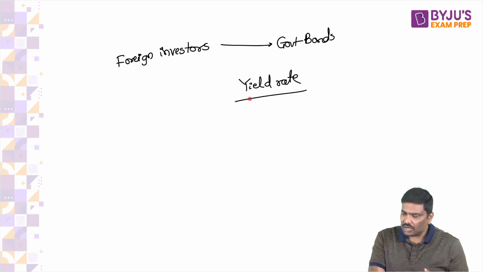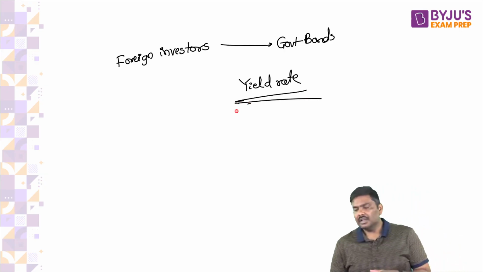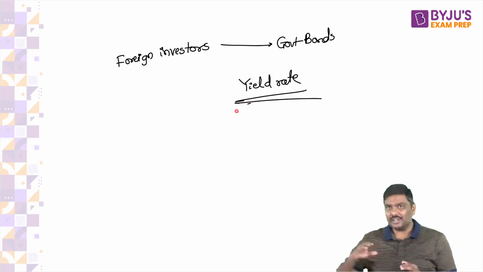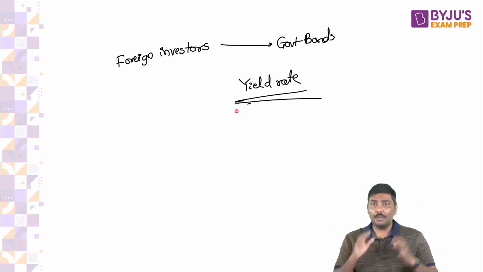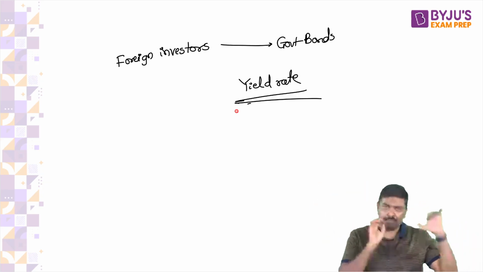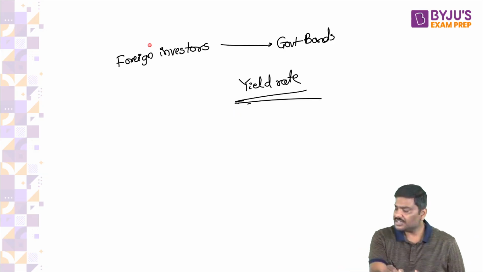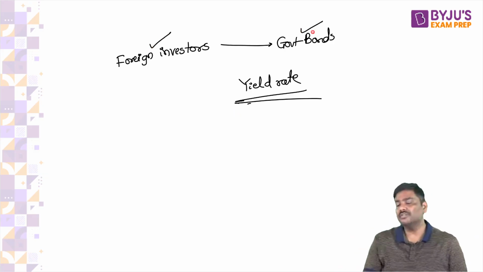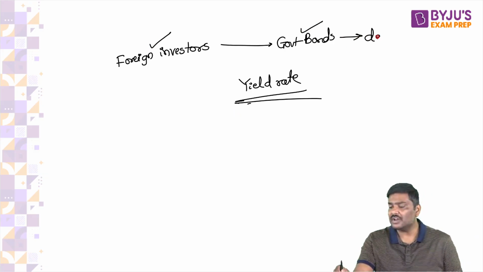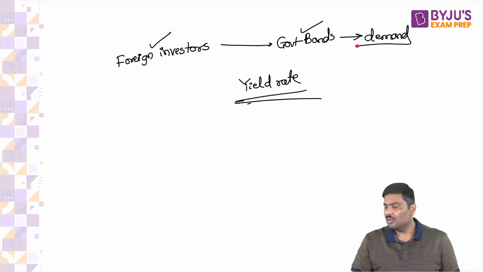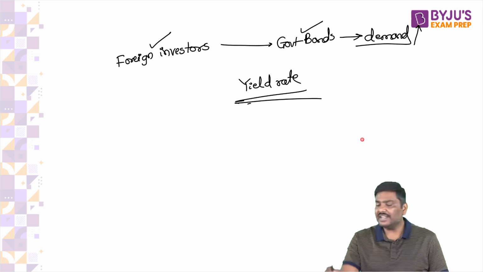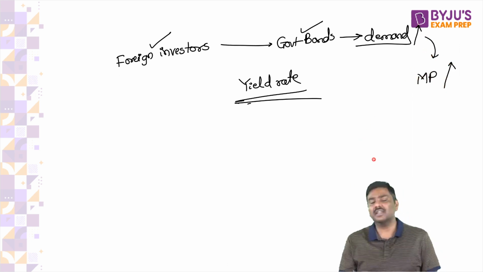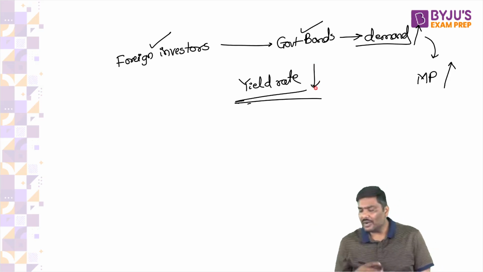Please tell me what will happen to the yield rate. Should it go down or should the yield rate go up? Apply logic. We have discussed all of this. Foreign investors will invest in government bonds, which means what will happen to demand for government bonds? Demand will increase. When the demand increases, what will happen to market prices? Market prices will increase and the yield rate will start going down.